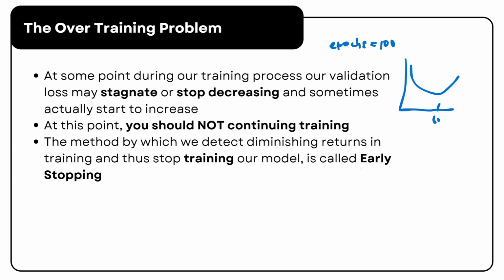Early stopping allows us to monitor validation loss and halt training once diminishing returns are detected, preventing overfitting and saving resources. So it's a simple yet effective approach to optimize learning performance.